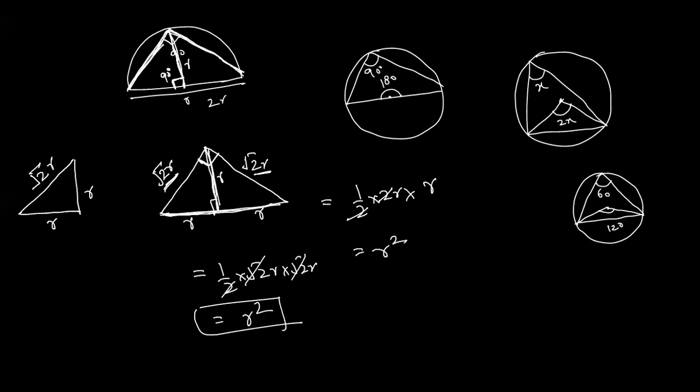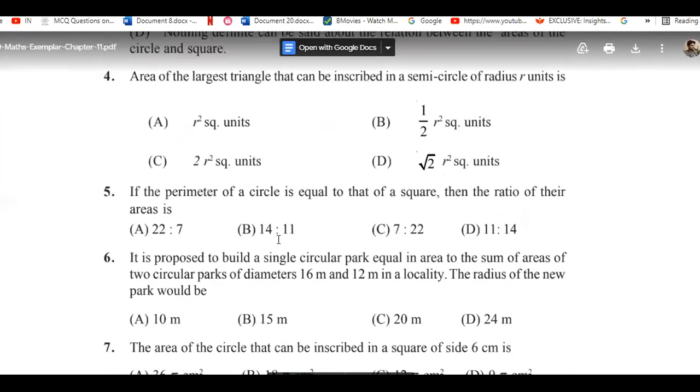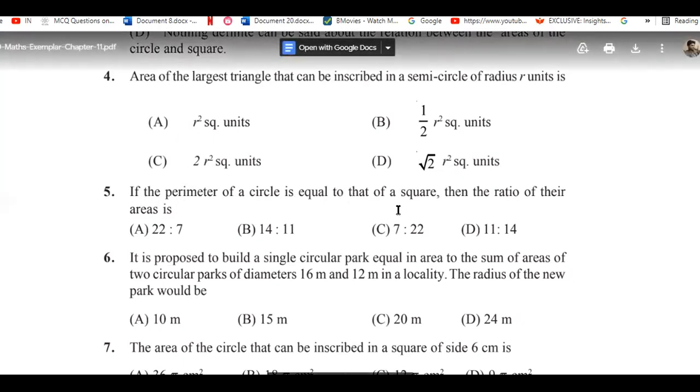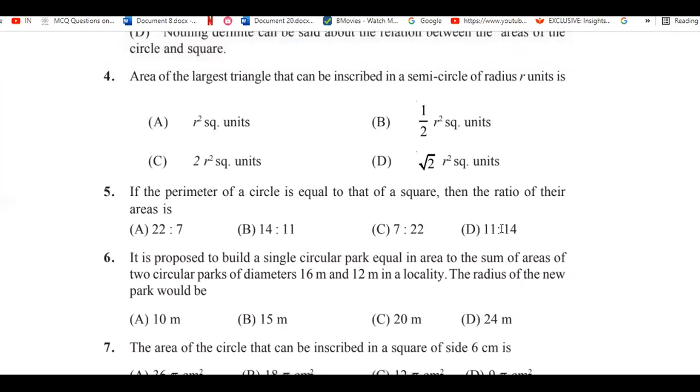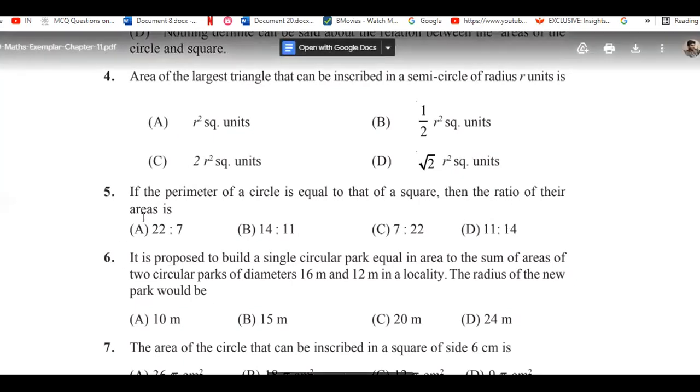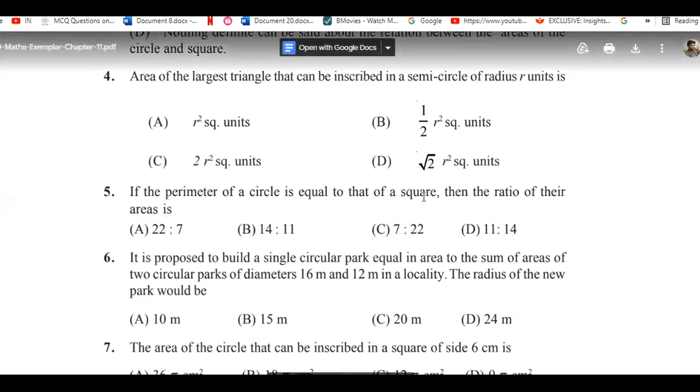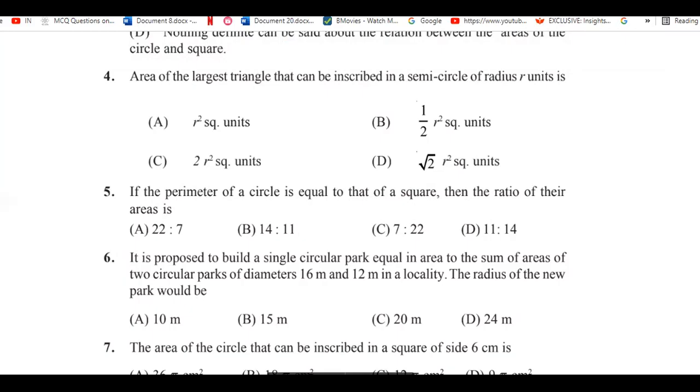Okay, so let's move to the next question. Here we have, if the perimeter of a circle is equal to the perimeter of a square, the ratio of their areas would be... We have calculated this one previously, that the ratio of their areas will be 11 by 14. If their ratio is being calculated, you can calculate it by the same method that we have done previously.